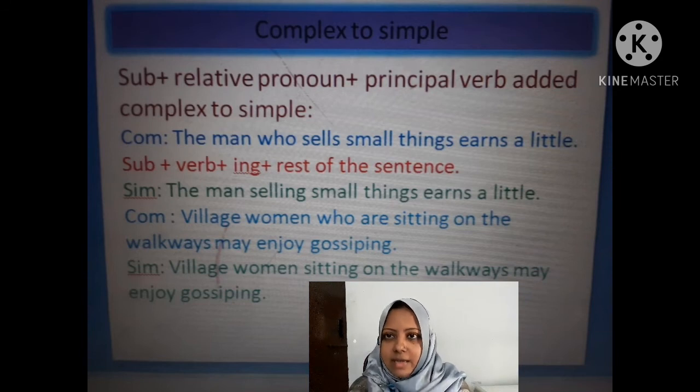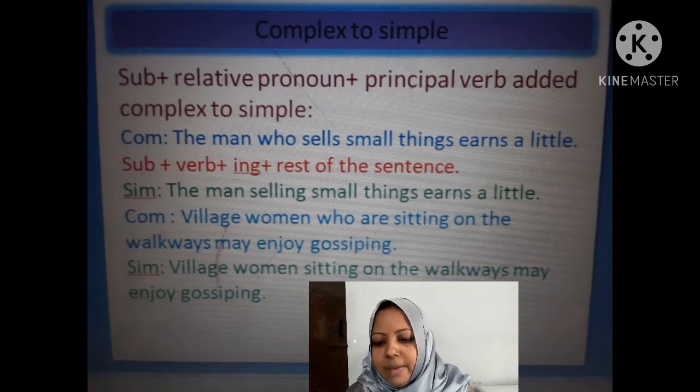So what will be the structure to change it into simple? The structure will be subject plus verb plus ing plus rest of the sentence. So the simple of this complex sentence is, the man selling small things earns a little.